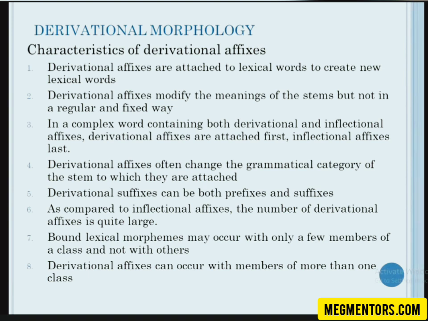Bound lexical morphemes may occur with only a few members of a class and not with others. Sometimes you can't get a negative word by taking un. Sometimes it would be ill. Sometimes it would be non. So you can't always say that un is a negative prefix which can be added to each and every word. Certain lexical morphemes may occur only with a few members of a class, not with everyone. So you can't add un to each and every noun or each and every adjective. That's a different case. Again, it can occur with members of more than one class. Sometimes un can be added to a noun as well as an adjective. Sometimes it can't even come along with all the members of the same category.